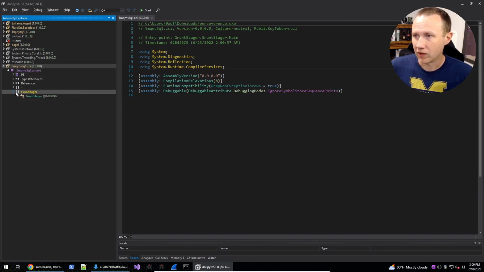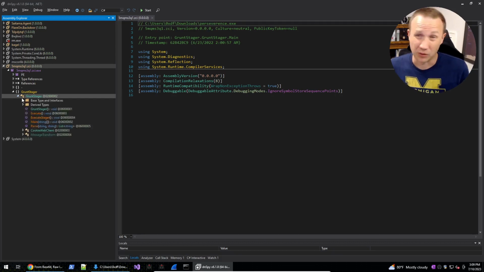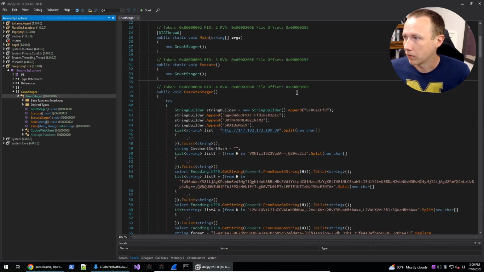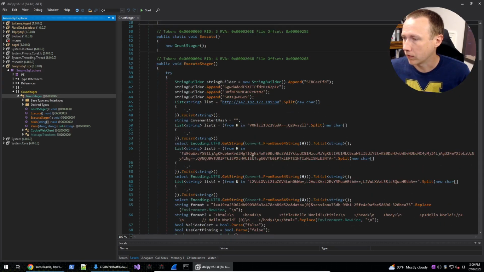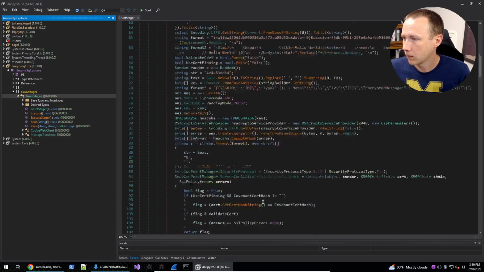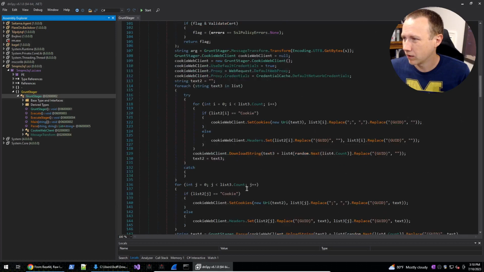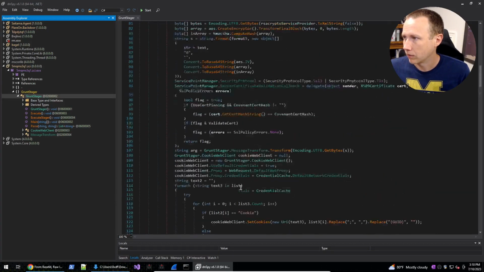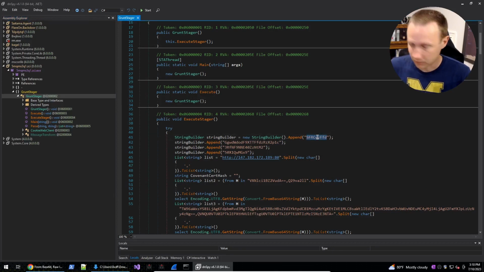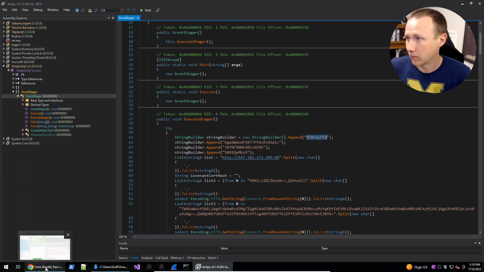And the grunt stages. This is looking like actually probably a real C2. If we click in here, let's see what we get. So we've got some base64 strings, some more base64 strings, doing some decryption, it looks like. So maybe now we'll start taking a look at what some of these things are. Anytime I see a bunch of base64 strings like this, I definitely want to at least take a look at what that means, what's going on there.